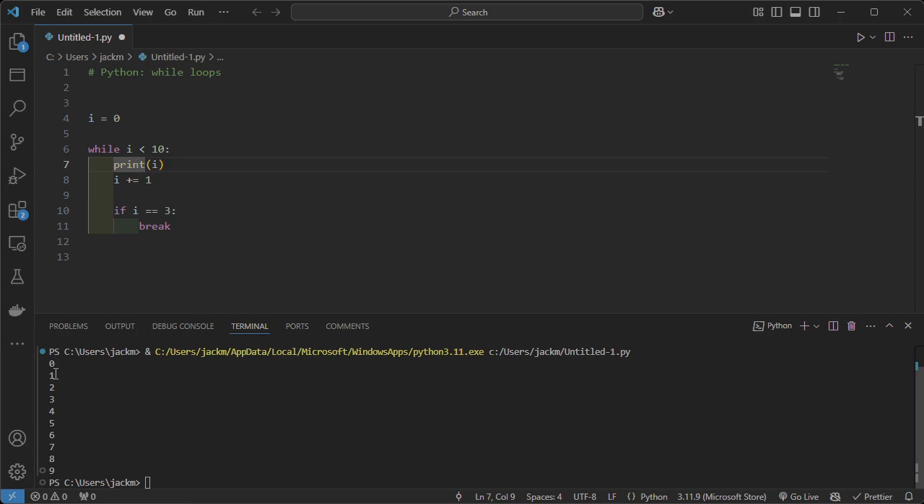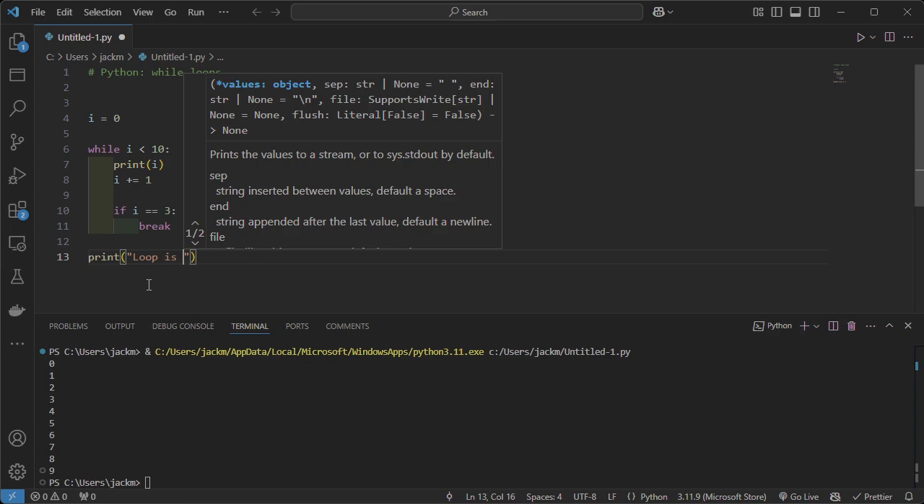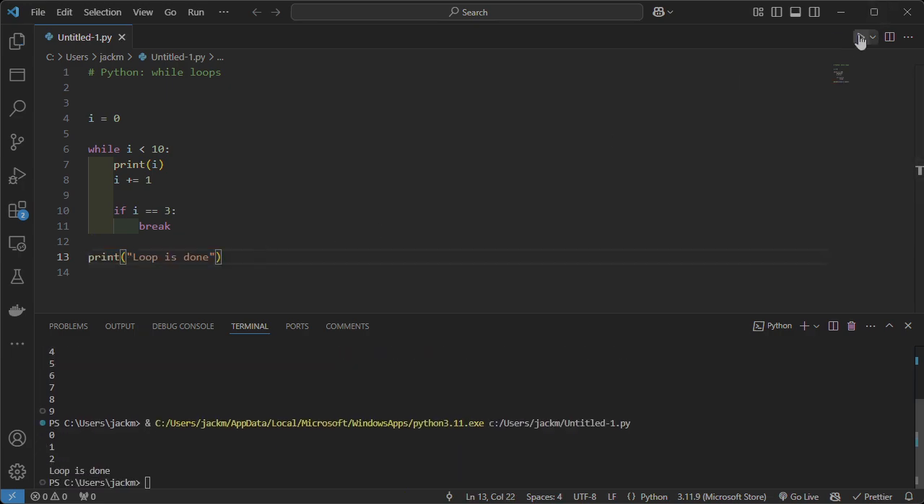So it should go 0, 1, 2. And then this will set the variable I to the number 3. This check will become true, and we're going to break the loop and move on. And then I'm going to say loop is done. So once the loop stops, we'll know that because it will say loop is done. So we run this, 0, 1, 2, and the loop is done.